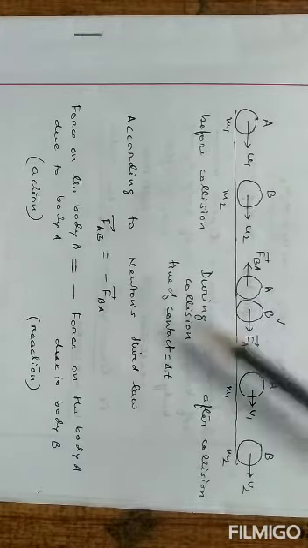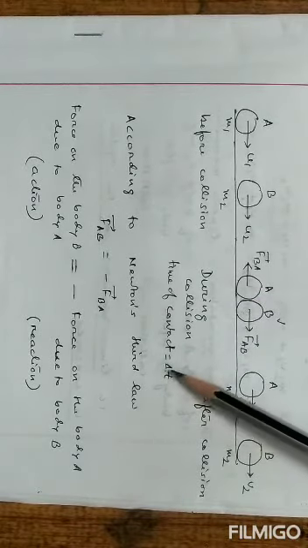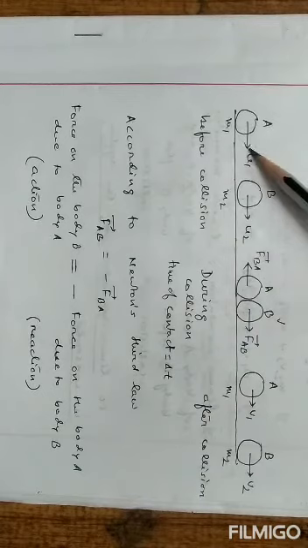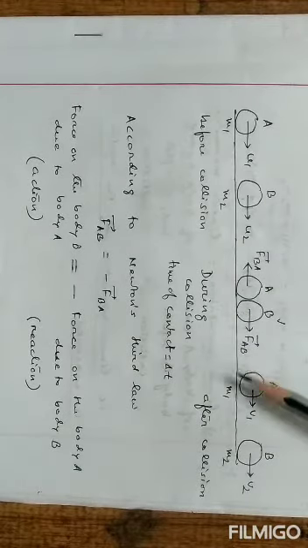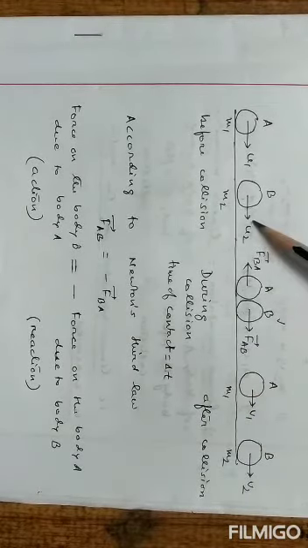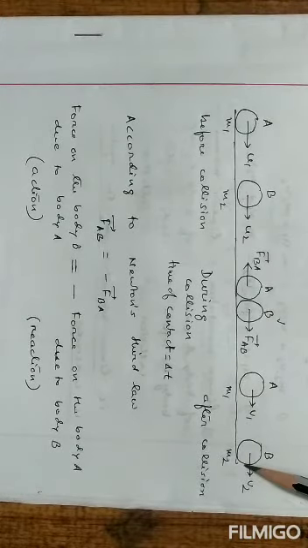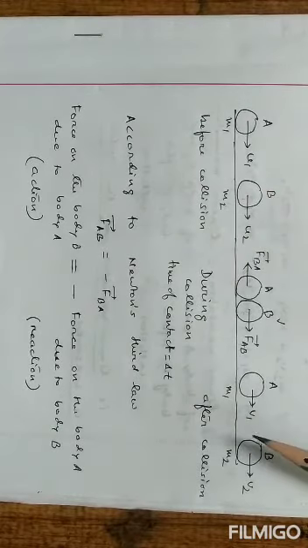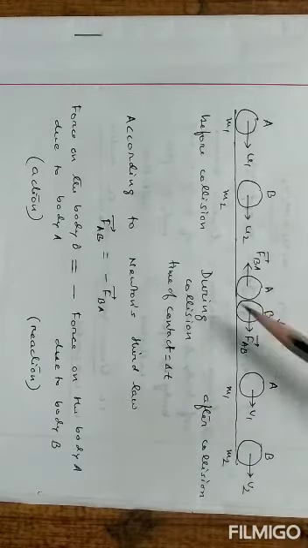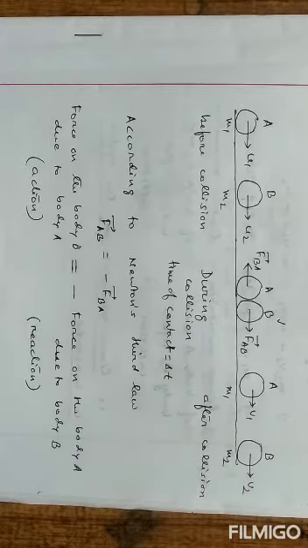That means during this time delta T, velocity of A changes from U1 to V1 and velocity of body B changes from U2 to V2. Why does the velocity change? Because momentum of the body A and B changes. Why? Due to the application of these two forces.